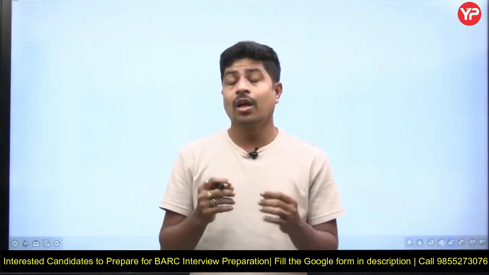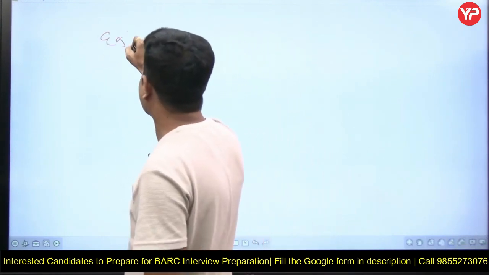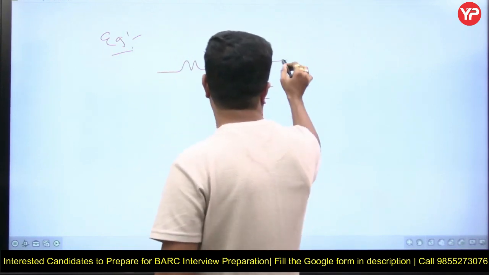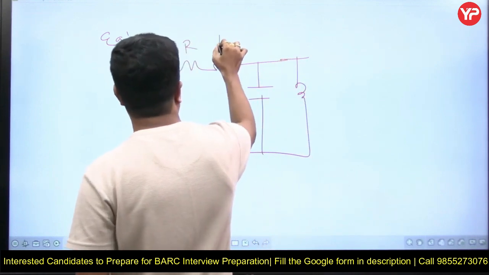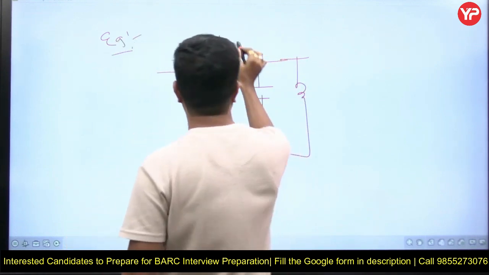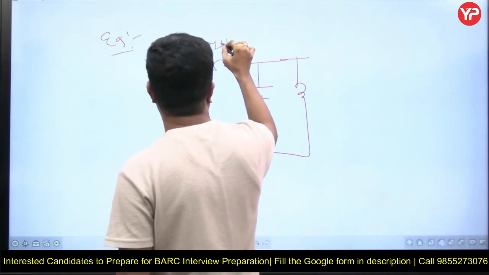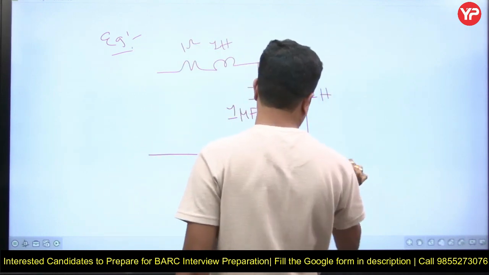They will give you some third order system. Suppose, as an example, they will give you R, L, and C, and one more L like this. This is R. Let's take some random values. These are not the fixed values. This is 1 ohm, this is 1 Henry, this is 1 microfarad, and this is 1 Henry.